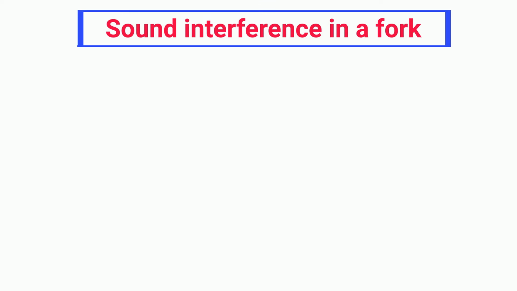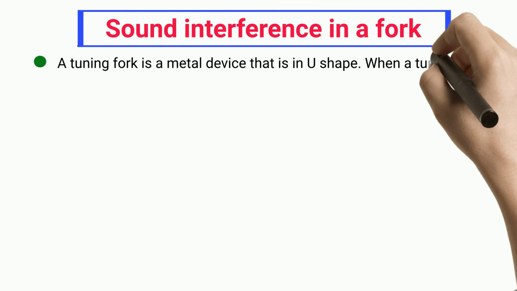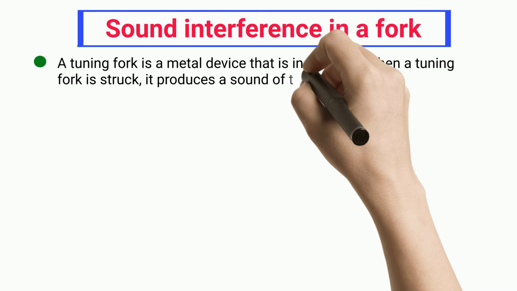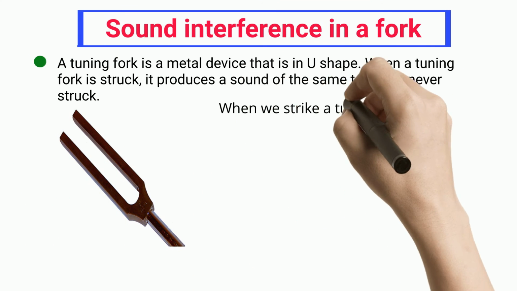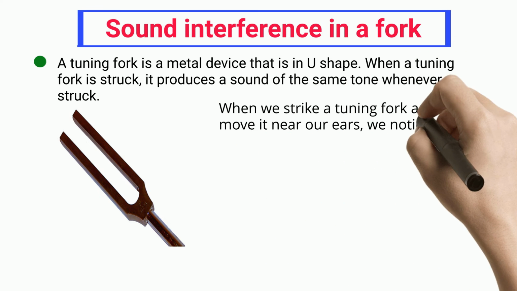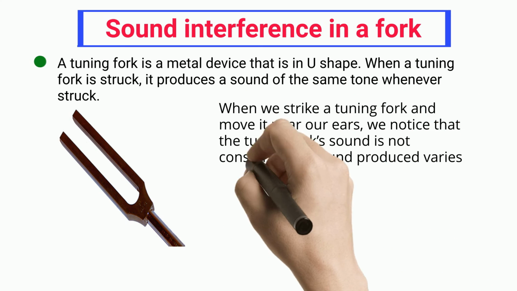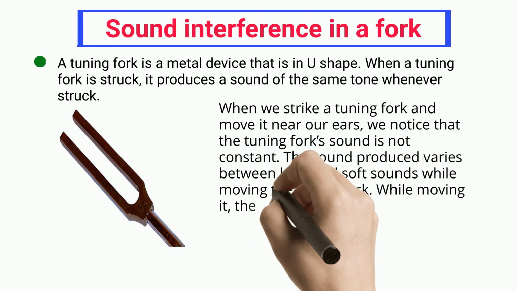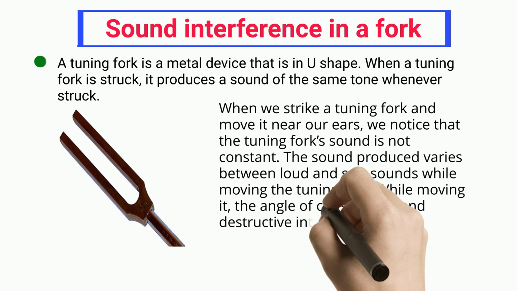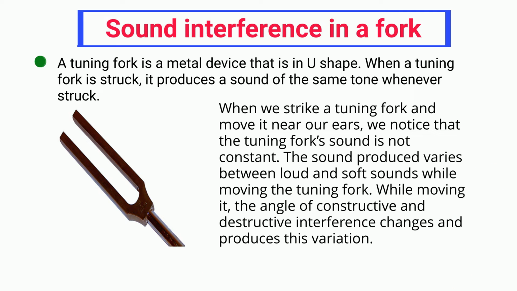Sound interference in a fork. A tuning fork is a metal device that is U-shaped. When a tuning fork is struck, it produces a sound of the same tone whenever struck. When we strike a tuning fork and move it near our ears, we notice that the tuning fork's sound is not constant. The sound produced varies between loud and soft while moving the tuning fork. While moving it, the angle of constructive and destructive interference changes and produces this variation.